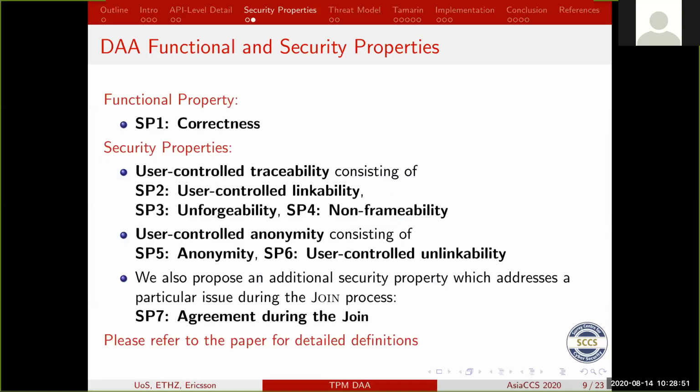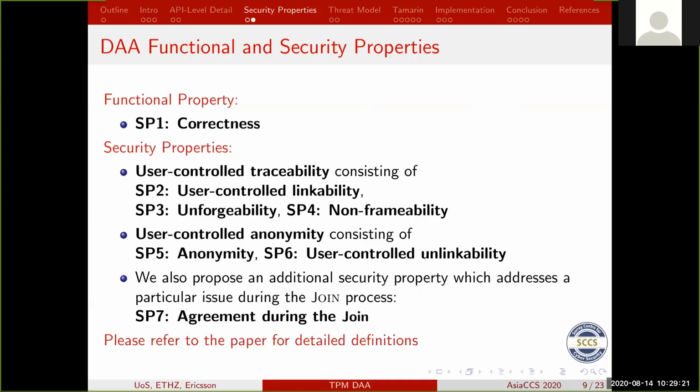As part of DA, or formal verification of DA, we also needed to look at the various properties that are associated with DA, and we based those on Chen again. And the main ones are correctness, which is just saying that the scheme works as intended. There's nothing strange about it. So it's just saying that if you start off with the right values and you want to end up at the end, you can actually get there.